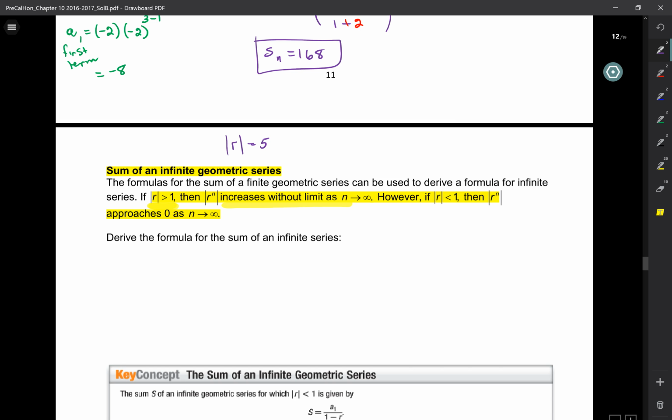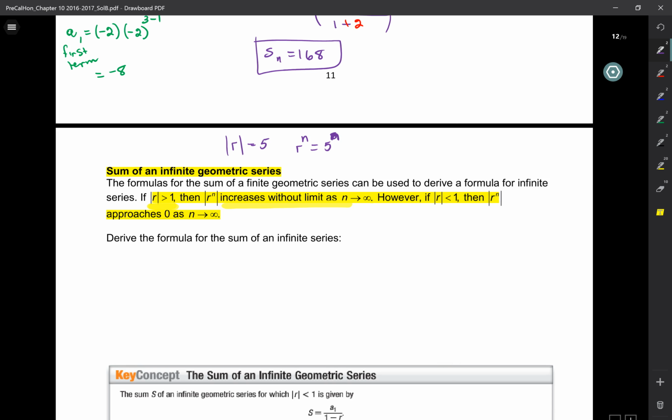If I do r to the n, that'll be 5 to the n, and if it's an infinite series, it's going to be like 5 to the infinity, and that's just crazy. Now, what if r is 1/3, and I raise it to the power of n? Suppose it's 1/3 to the power of 10. What would that be like?